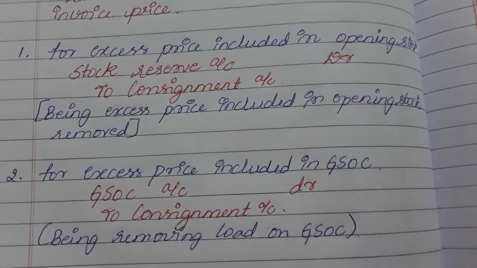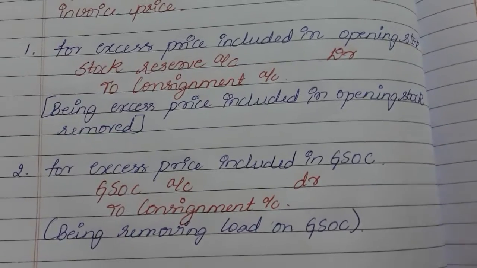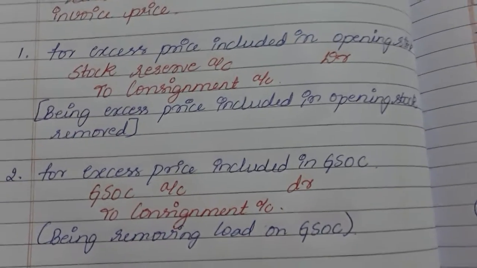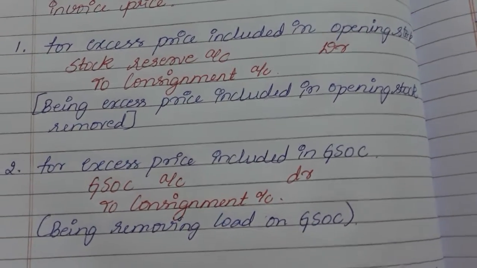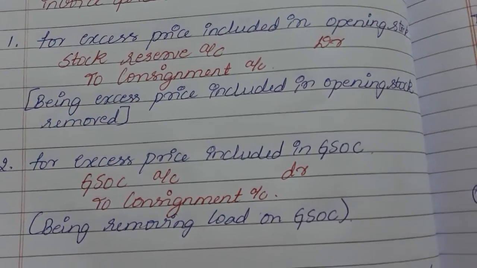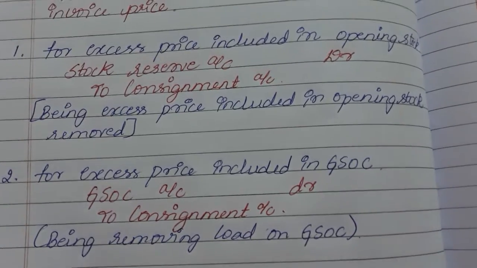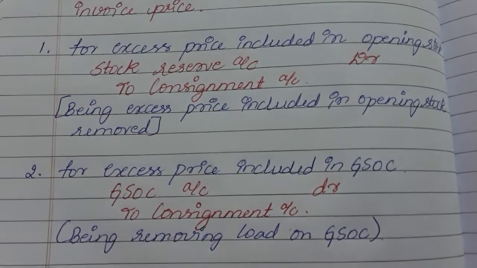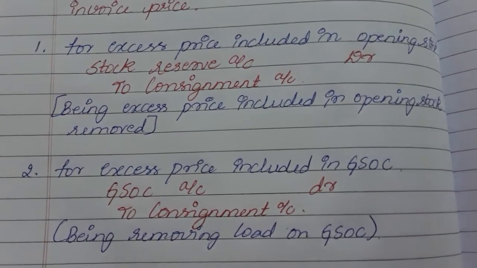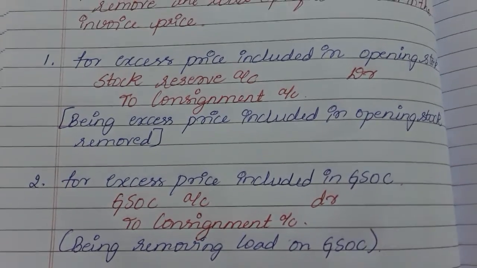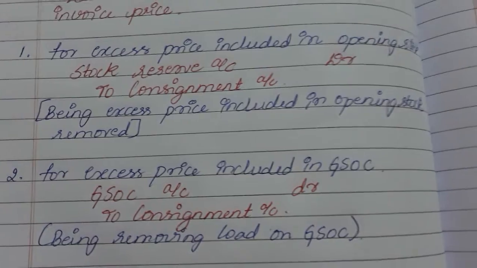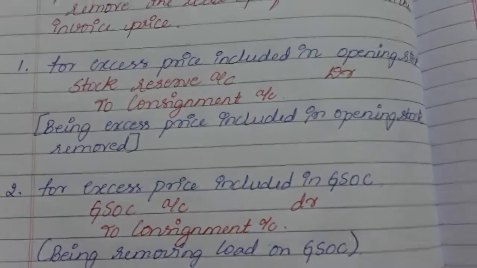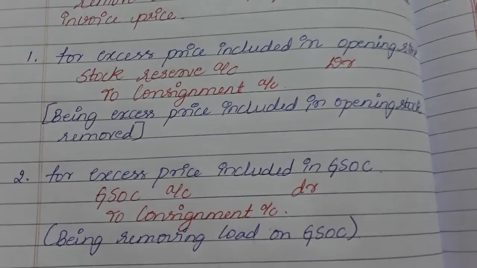So what happens here at the end of preparing the consignment account, the consignor has to remove the load price, the profit included, for the purpose of arriving at the exact profit. So for removing the load price, we have to prepare the extra 4 journal entries.